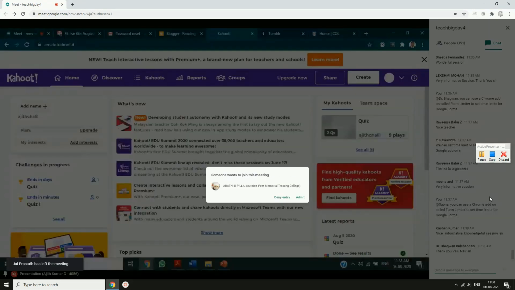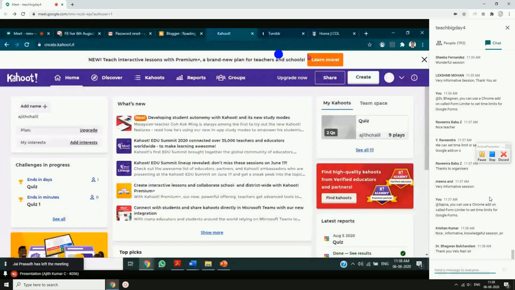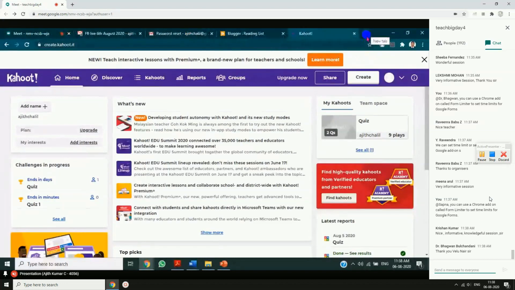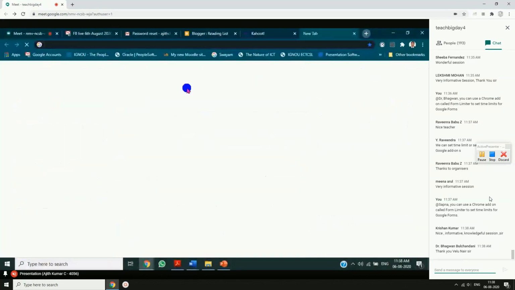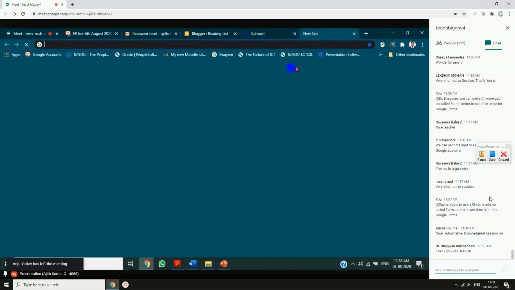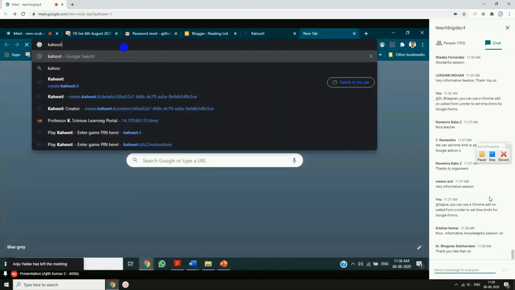This is how it will look like, Kahoot. Friends, I'll just go to Kahoot. When you are using Kahoot, you have two options. Let us see. I'll just click on Kahoot.